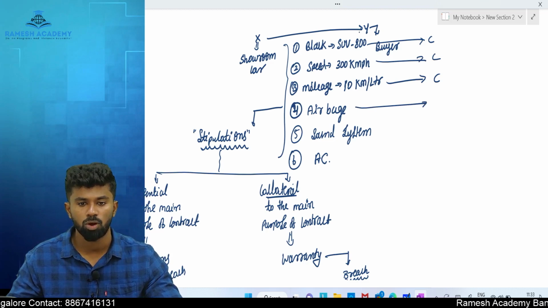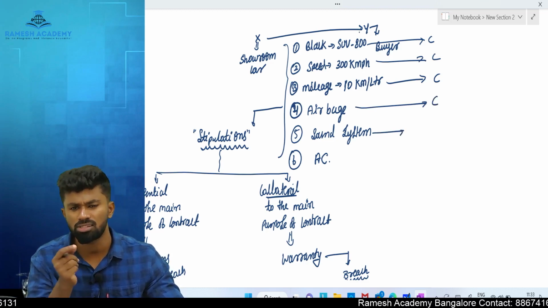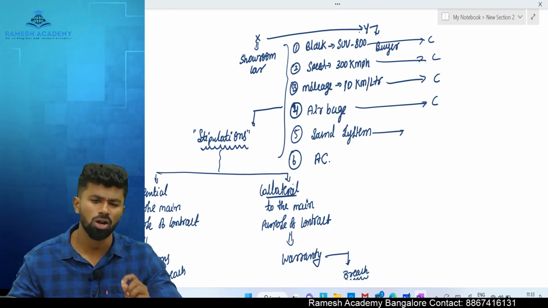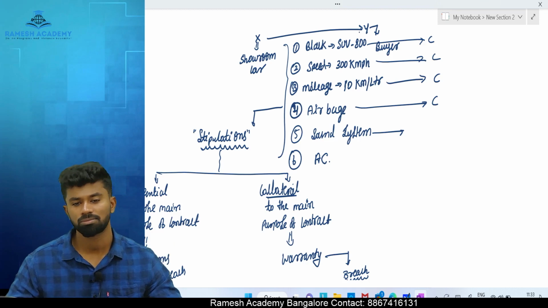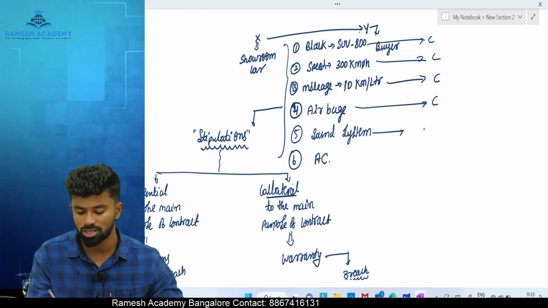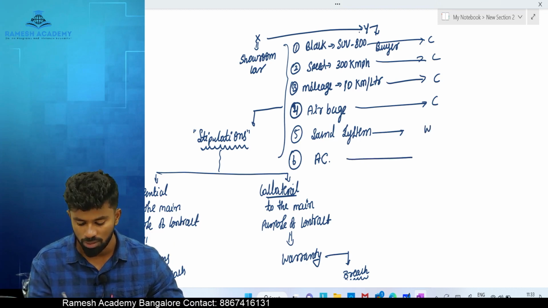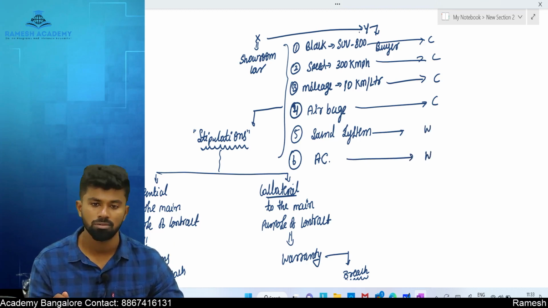If there is any problem with the airbag, yes, it is the condition. Sound system, let's say there is a small damage to the sound system. Can you reject the entire car? Can you say, I don't want this car, give me a new car? No, this is considered as what? Warranty. Same thing in case of AC system, there is a problem. It's considered as what? Warranty.